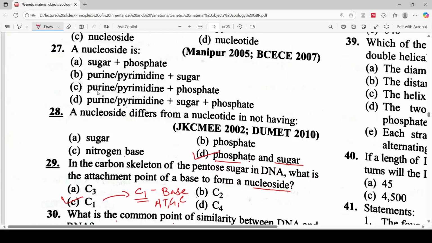Nucleoside is a purine or pyrimidine plus sugar. So the correct answer is option B. Pyrimidine plus phosphate, no, this does not. Pyrimidine plus sugar plus phosphate is a nucleotide. And for sugar phosphate, no meaning. There is no such thing. So the correct answer is option B.